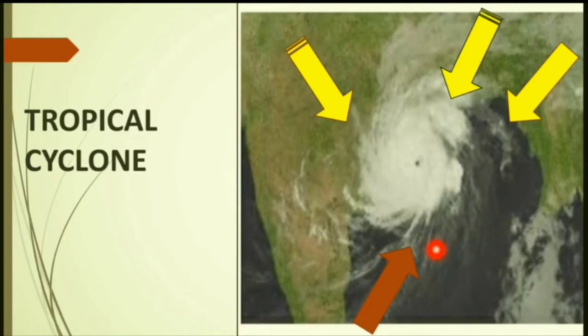As this wind enters the water body having low pressure, with high pressure in the surrounding region and low pressure in between, it causes a cyclone. So it's a tropical cyclone.